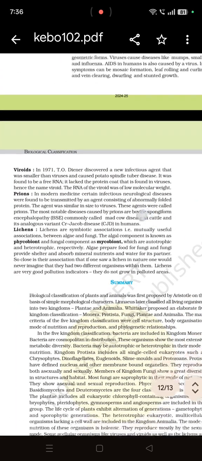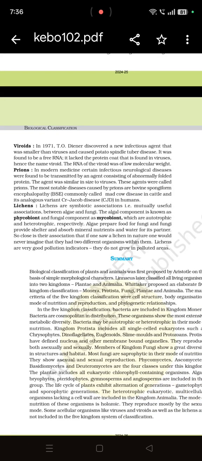Viroids. In 1971, T.O. Diener discovered an infectious agent which was even smaller than virus. And there was one disease called potato spindle tuber disease which was seen to be caused by viroids. These viroids do not have any protein coat. Hence they named viroid. And if they have protein coat, it will be called virus.